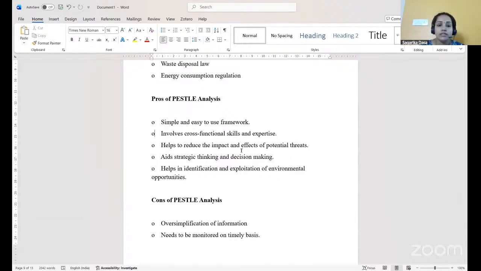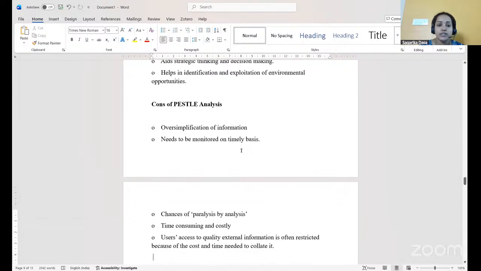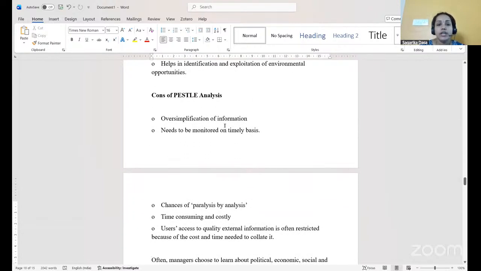Then, the disadvantages of PESTLE analysis. One is oversimplification of information. The information is very simple in nature, and may not be suitable to analyze the environment. It needs to be monitored on a timely basis. It is not that every year we monitor it and continue for a longer period.